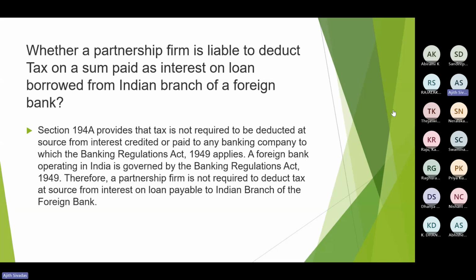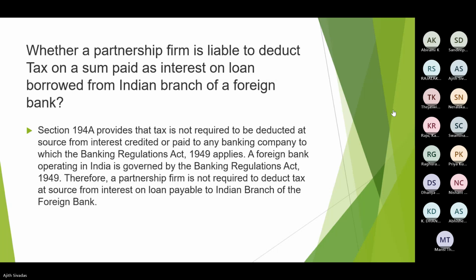No. What is the reason? Whether on such remuneration payable to partners 192 was applicable. I do hope you covered 192. Yes, sir. So under 192, if you are making payment of remuneration, salary to partners, whether 192 was applicable? No, sir. So again, if you are paying interest to partners on capital, whether 194A is applicable? Again, no. My question is why under both sections it was not applicable?